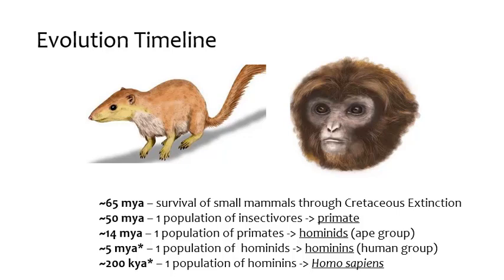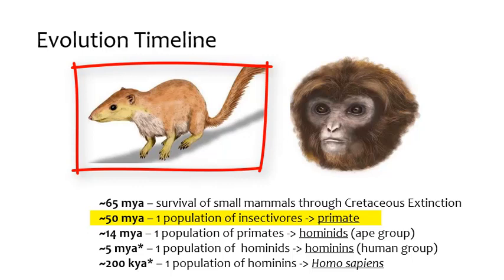Let's add some important events to our timeline. You already have this 65 million years ago event, the Cretaceous extinction, when the dinosaurs died out. There were already small mammals that had existed for over 100 million years, but they weren't hugely successful. When the dinosaurs' niches opened up, they were able to expand and diversify. About 50 million years ago, there was a population of mammalian insectivores that became the first group of primates. These would have been ancestral prosimians.